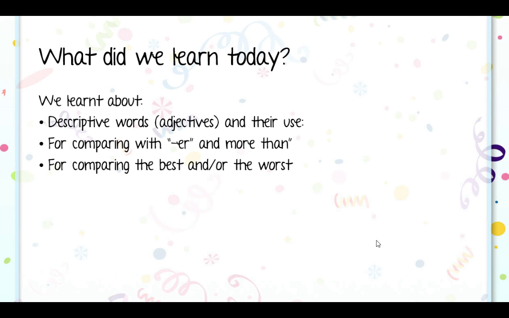For comparing the best or the worst. We also learned the order of adjectives, remember? Opinion, size, shape, etc. Remember that you don't put more than 3 adjectives in a row. No ponemos más de 3 adjetivos de una. In a row es como juntos. ¿Ya? Good.